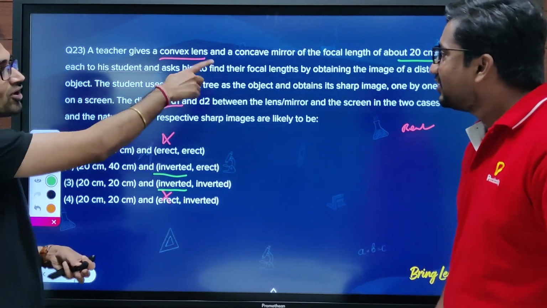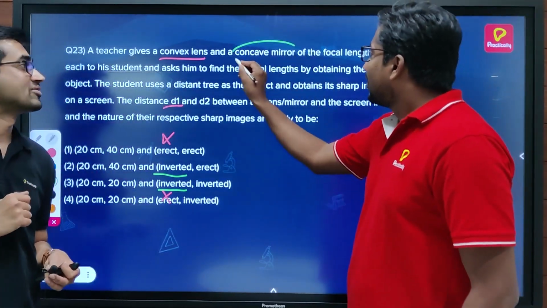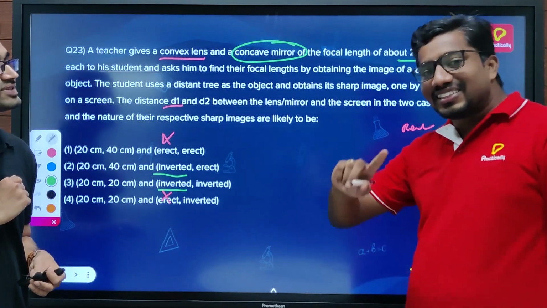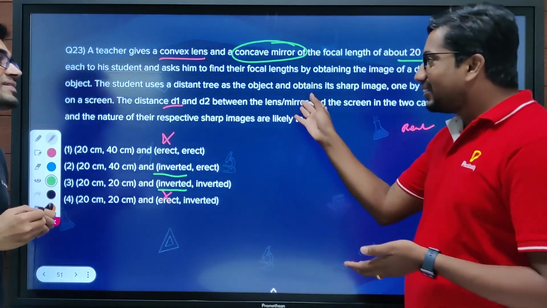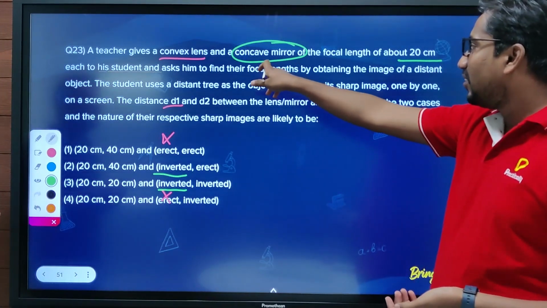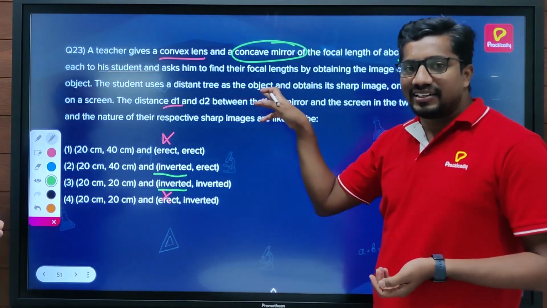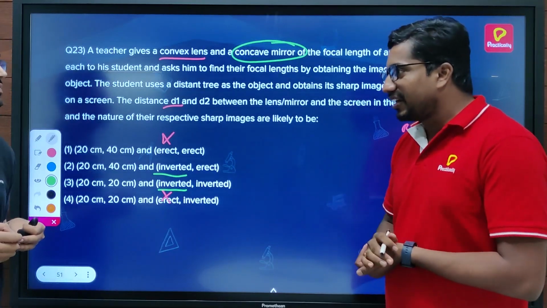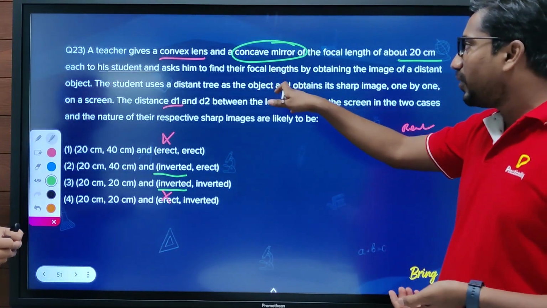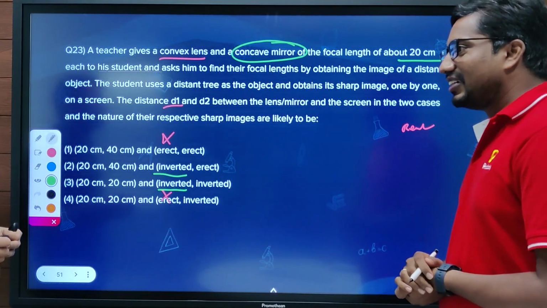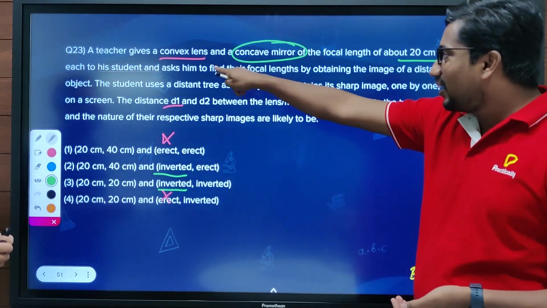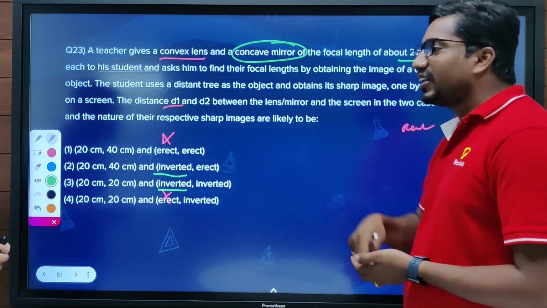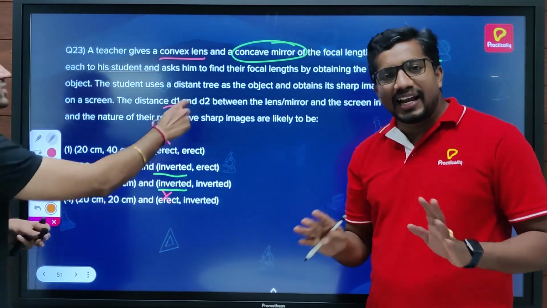I know concave mirror forms a virtual image. Yes, of course, in concave mirror one special case is there, but this case is different. The object is placed at a distance, which means the object is at infinity, right? In such a case, for a concave mirror, the image will be obtained at the focus. Then it forms a real image. So here, for both convex lens and concave mirror, the image will be real and inverted.